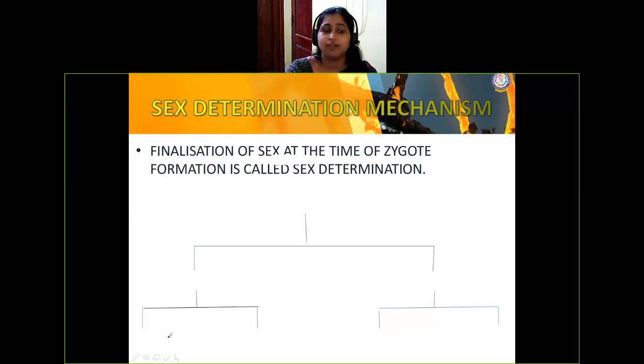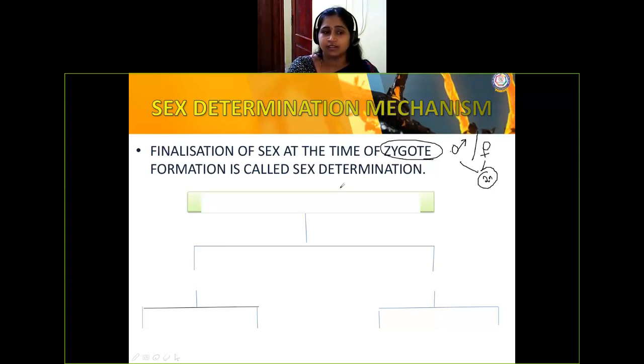Finalization of the sex happens at the time of zygote formation. One chromosome from the father, another chromosome from the mother, they fuse and form the diploid, right? That you call a zygote.